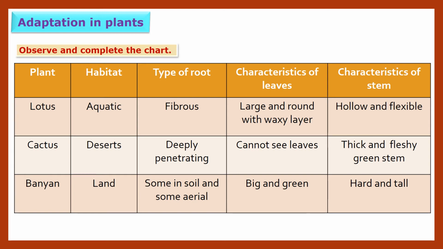The banyan. So habitat is land. We can see the banyan tree is on land. Type of root means some are in soil and some are aerial. Some roots of the banyan tree are in the soil and some are in the air. So it is aerial. Characteristics of leaves: the banyan tree has big and green leaves. Characteristics of stem: the banyan tree's stem is very hard and very tall. I hope it is clear to you children.